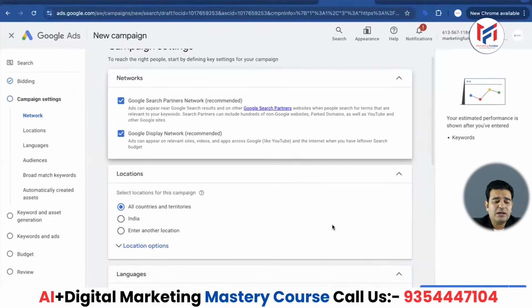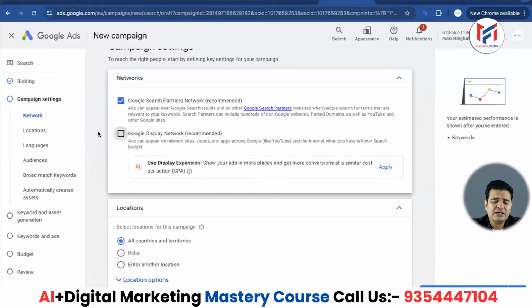When you click next, you will see two options here for the networks. As I explained to you, what is the Google Search Partner Network or what is the Display Network. But here, just because I am running both PPC ad and search campaigns, I will remove both of them. I'll remove Display Network, so it's understandable that ads will not show on YouTube and other places. But why are we removing Google Search Partners?